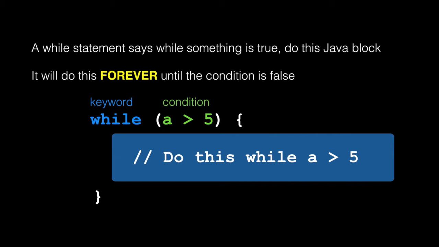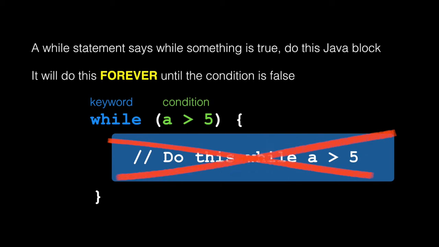A while statement says, do this block while the condition is true. It starts with the keyword while. The while loop has a condition immediately following the keyword. The condition is tested each time it runs the Java block, but it will not stop repeating the Java block until the condition becomes false. So if A is 6 and A never changes, this will repeat the block forever. On the other hand, if A is 4, the block will never run.